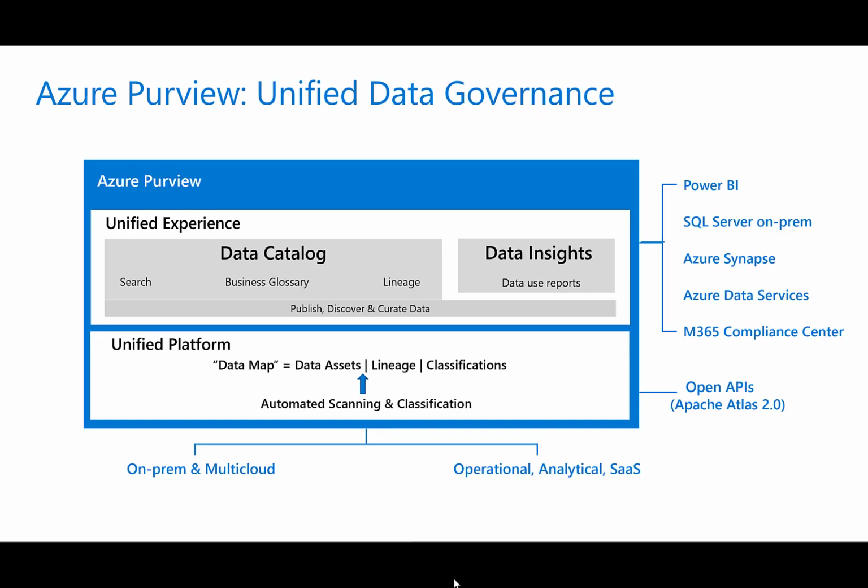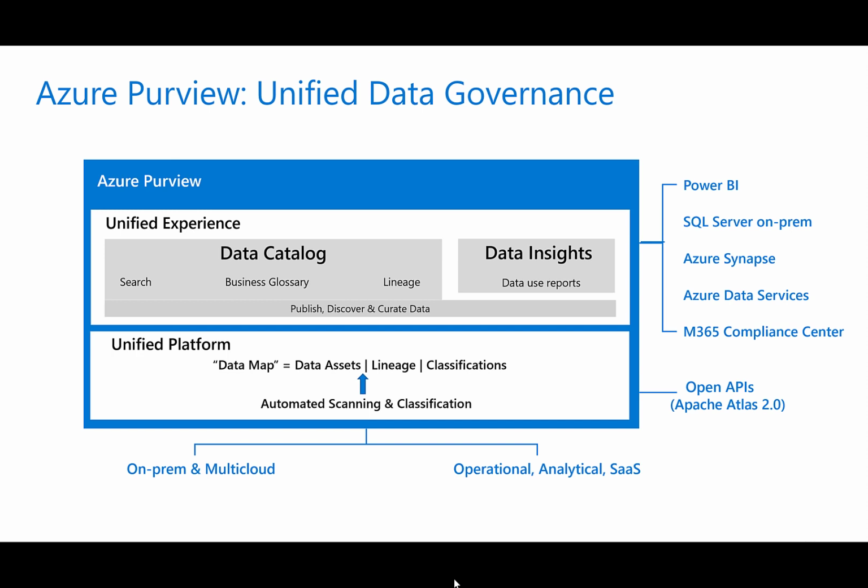The foundation at the bottom consists of the data map that stores all of the source metadata. So where our data assets are, how that data is classified, any associated lineage, so if the data is transformed throughout multiple systems, the data map will maintain that lineage. The data map exposes an API based on the Apache Atlas 2.0 standard, so we can write custom code as needed in order to fit a specific use case or build a new interface.